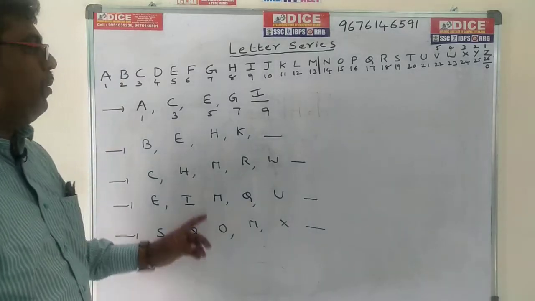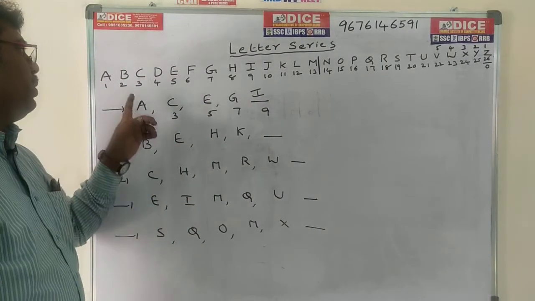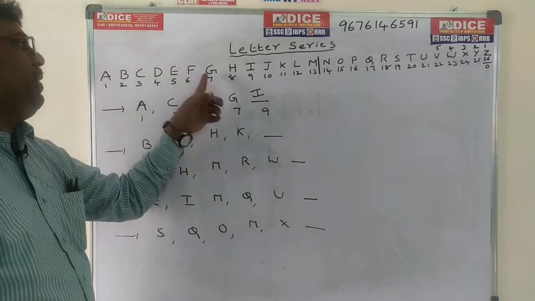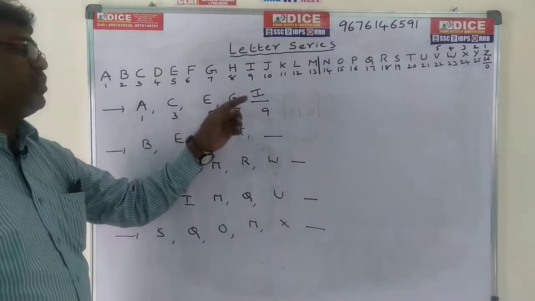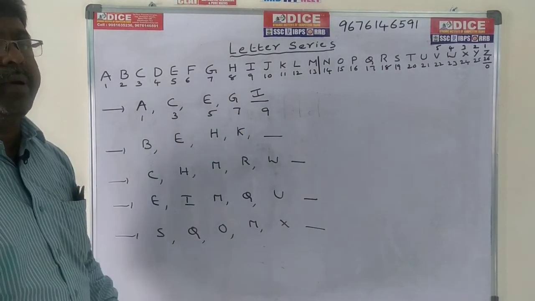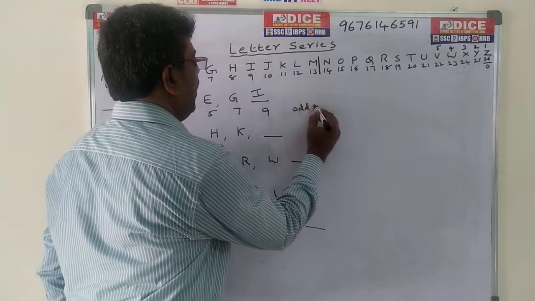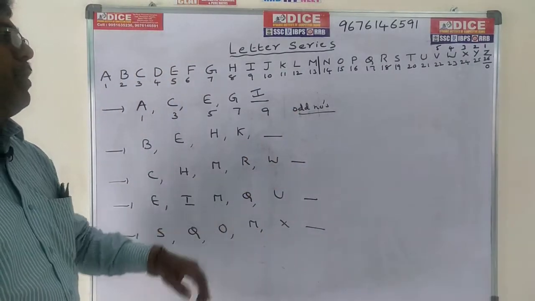Once again, see the problem. Here again the alphabets are A, C, E, G and so on. A means 1, C means 3, E means 5, G means 7. These are odd numbers, and the next odd number is 9, so that is the answer.